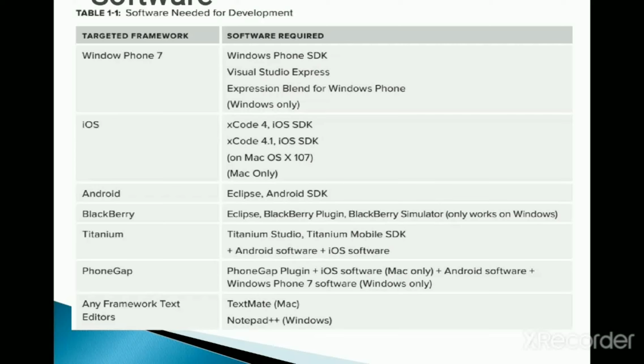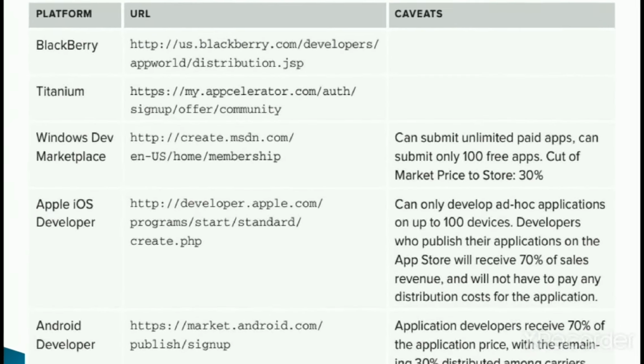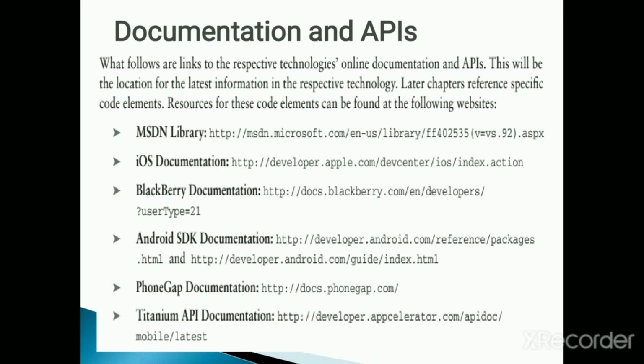These are some of the text editors. These are the URLs for getting the license and creating an account. These are the URLs for the documentation and the APIs for different frameworks.